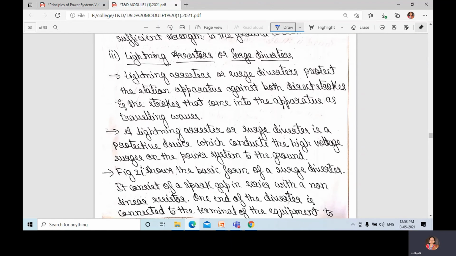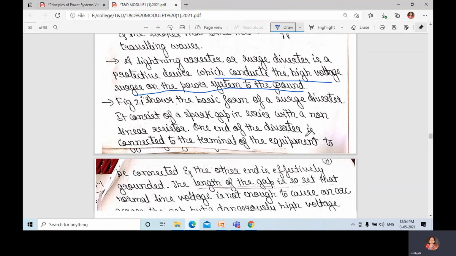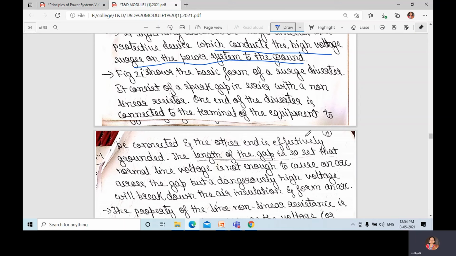Lightning arrestor or surge diverters. Here, lightning arrestors or surge diverters will protect the station apparatus against both direct strokes and strokes that come into the apparatus as traveling waves. It will protect both. A lightning arrestor or surge diverter is a protective device which conducts the high voltage surges on the power system to the ground. This is especially for high voltage.